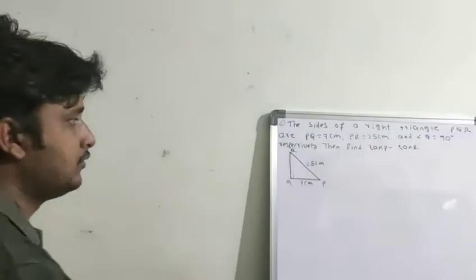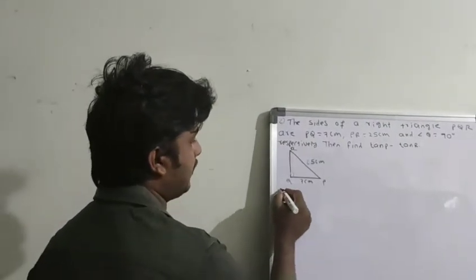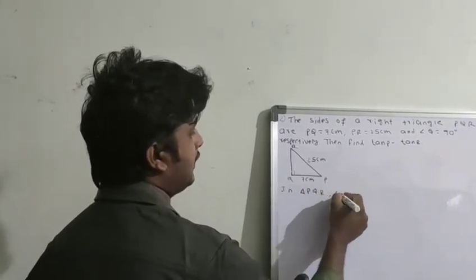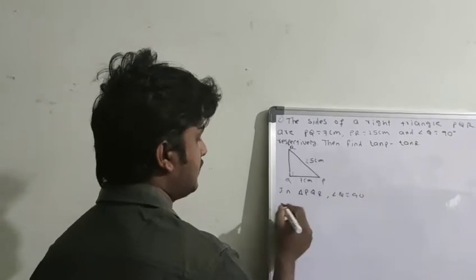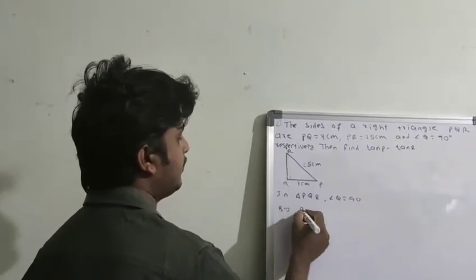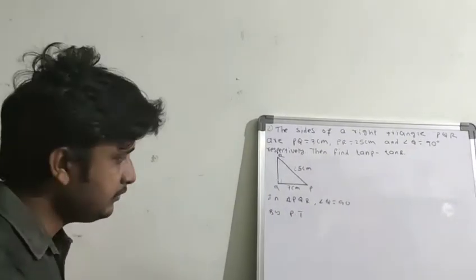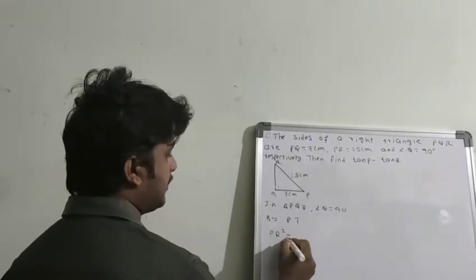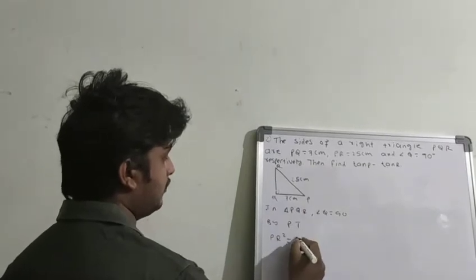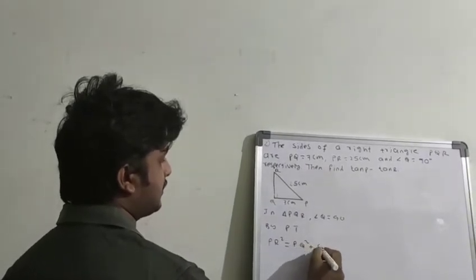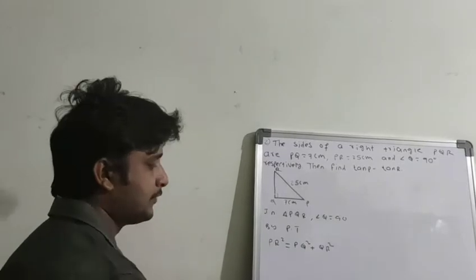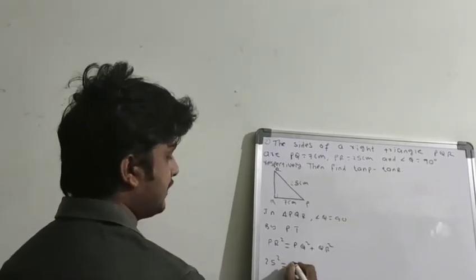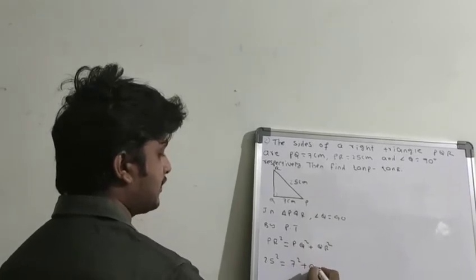Okay. So in triangle PQR, angle Q is equal to 90 degrees. So by Pythagoras theorem, hypotenuse square. So what is hypotenuse square? PR square is equal to PQ square plus QR square. So PR square is 25 square, equal to PQ square is 7 square plus QR square.